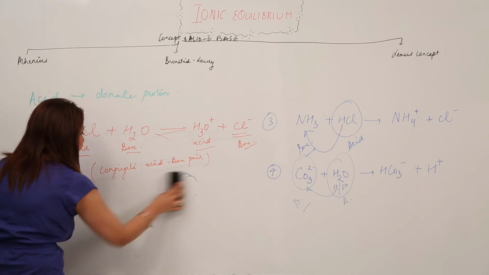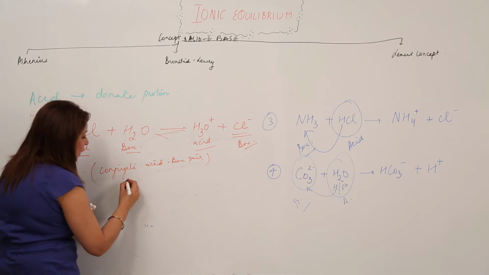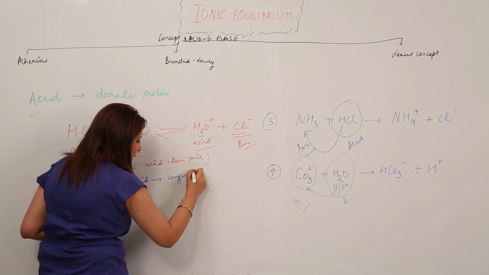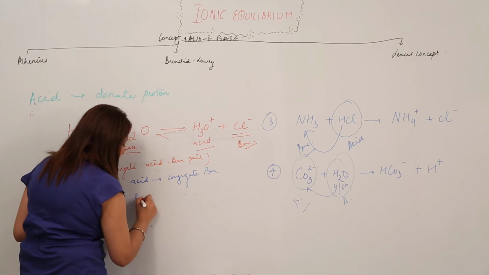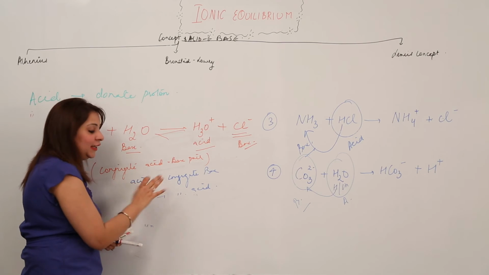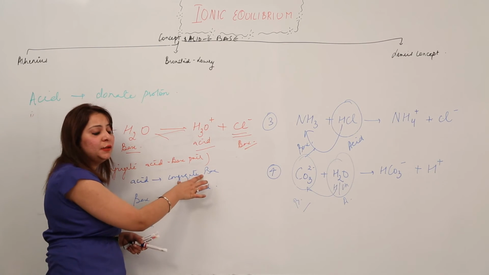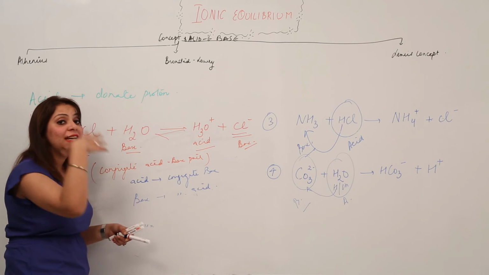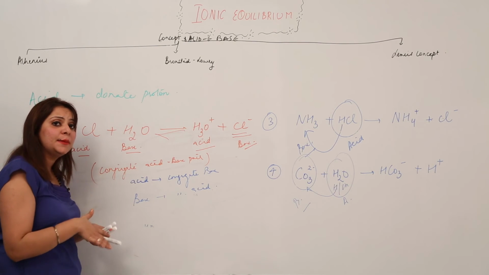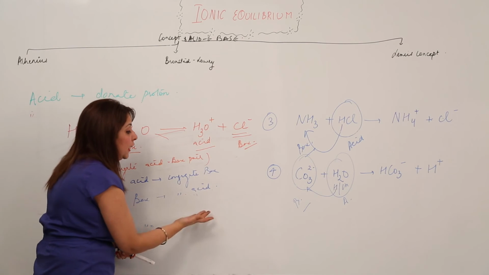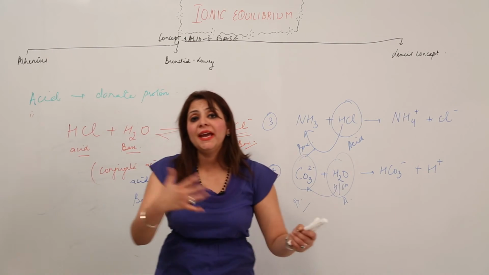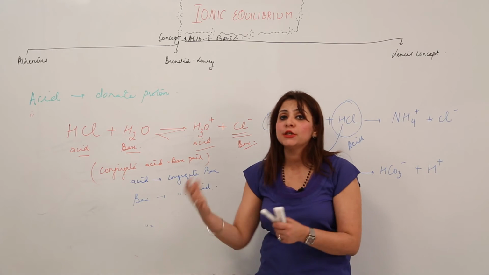I'll make it simpler for you. You can say an acid has a conjugate base and a base has a conjugate acid. That means when an acid gives the hydrogen ion, it forms a base. It means it will form a substance which needs a proton now, right? And the base, which has already accepted the proton, can now donate the proton. That means it has a conjugate acid. So a base has a conjugate acid and the acid has a conjugate base.